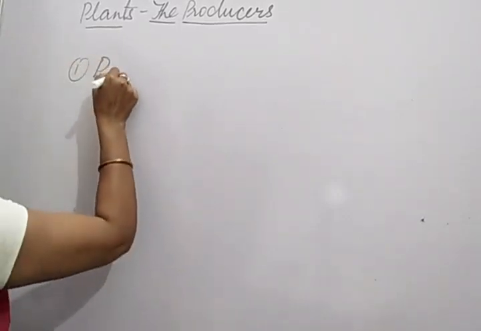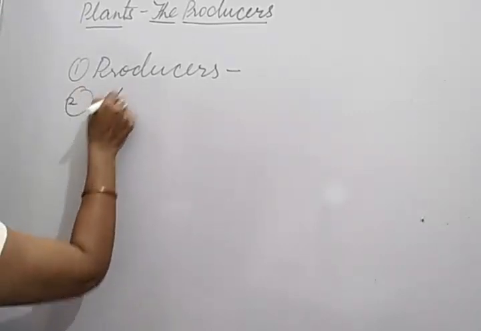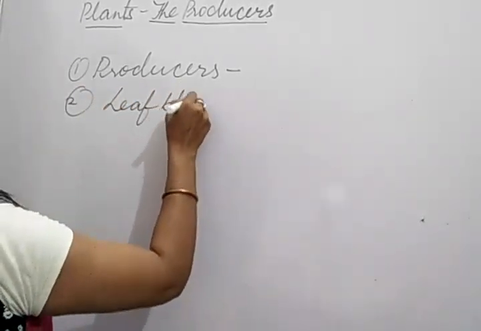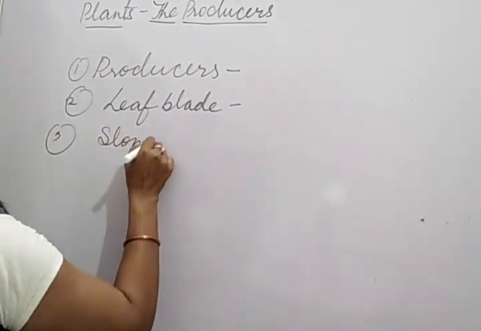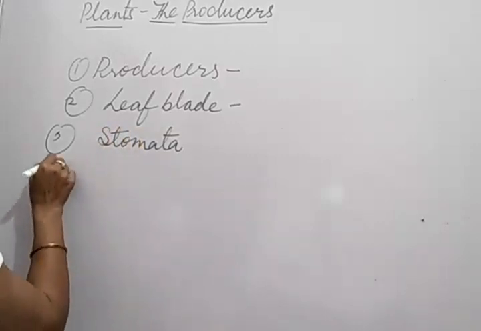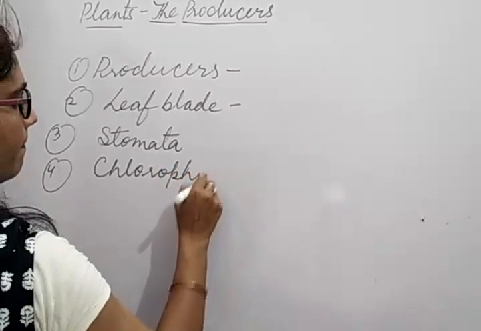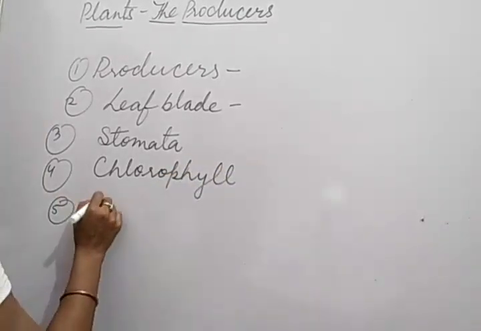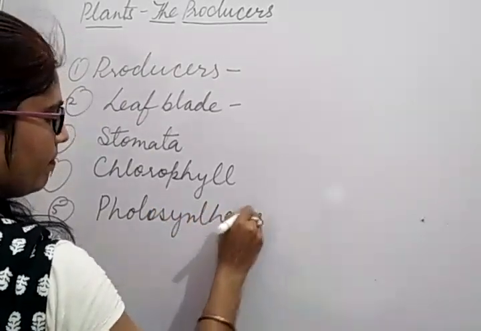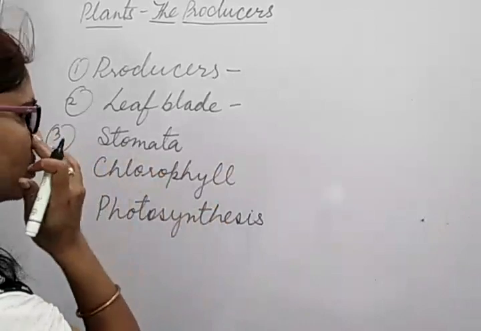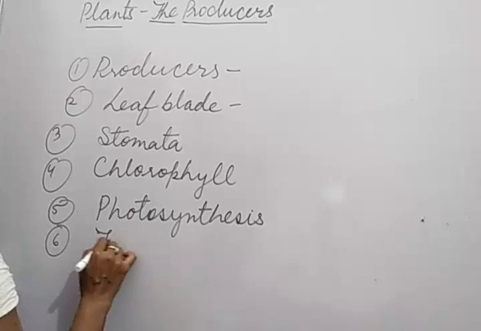Which word meanings are given in this chapter? The first one is producers. The second one is leaf blade. The third one is stomata. The fourth one is chlorophyll. The fifth one is photosynthesis. Children, you have to learn these spellings also as they are very big, but you have to learn them. Then sixth one is food chain.